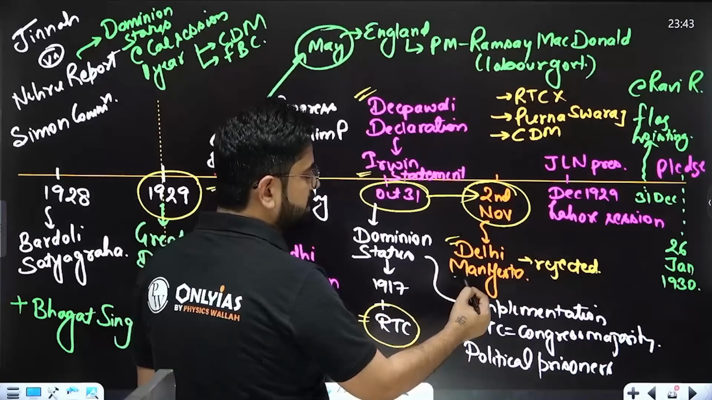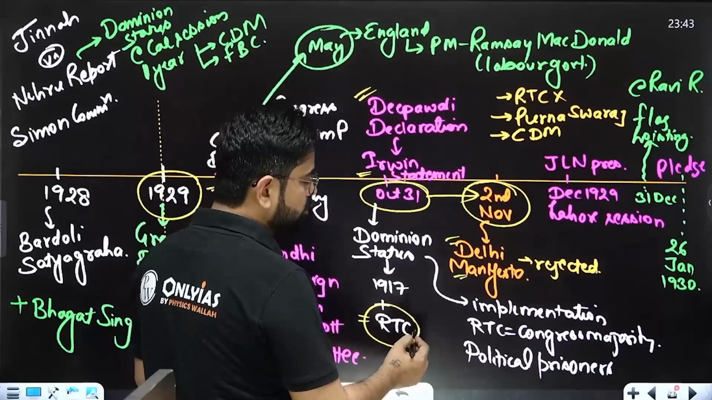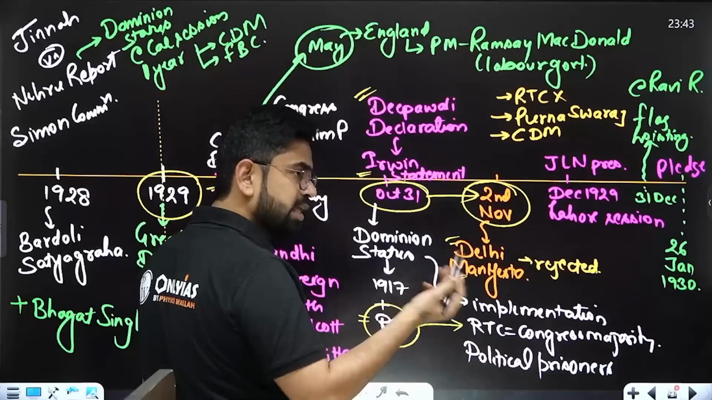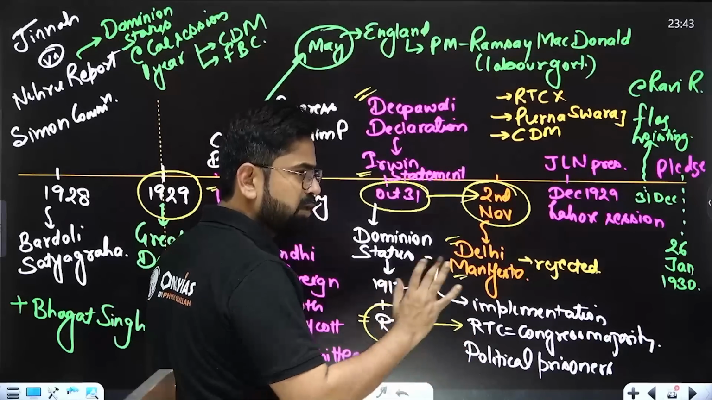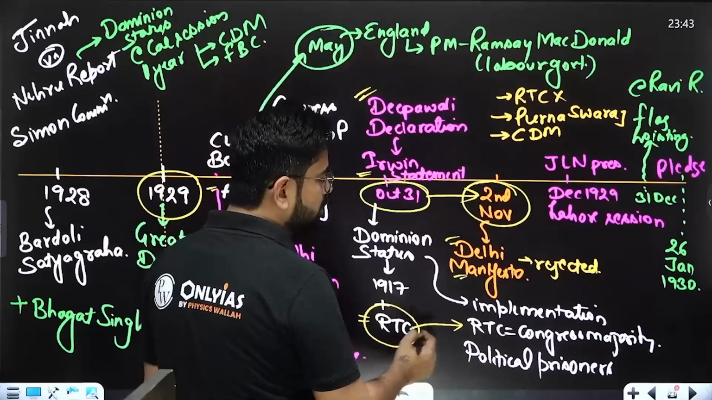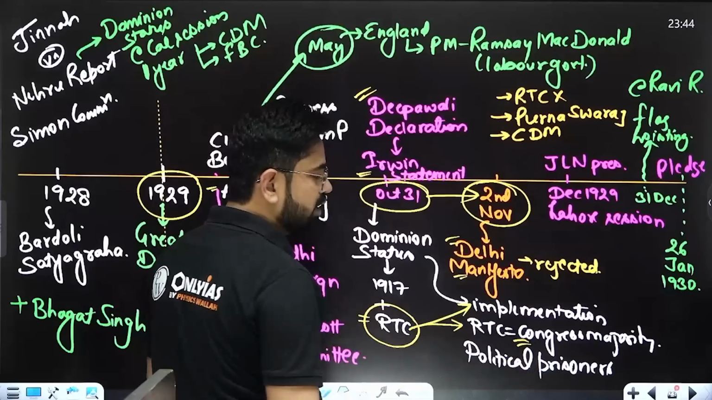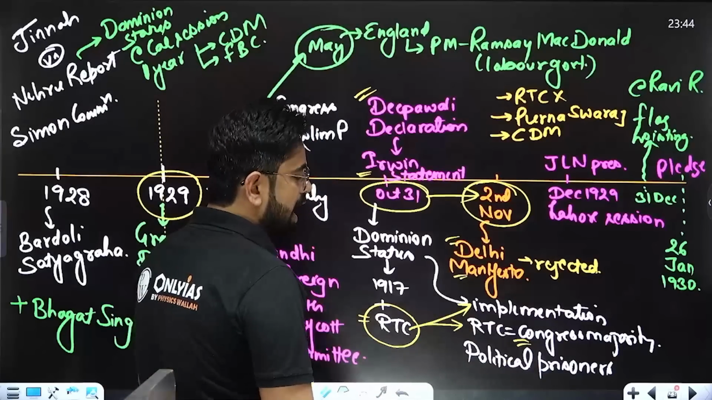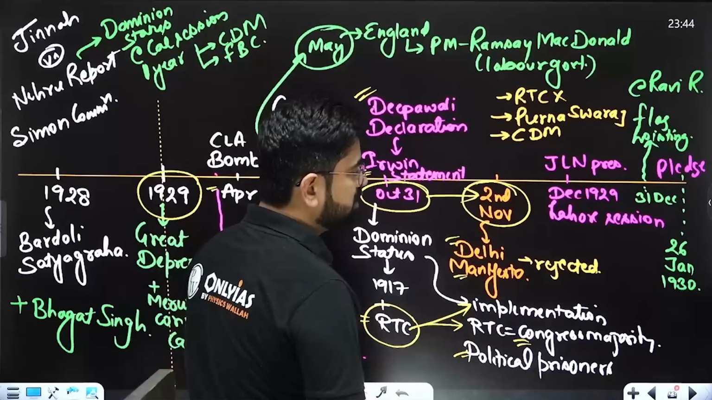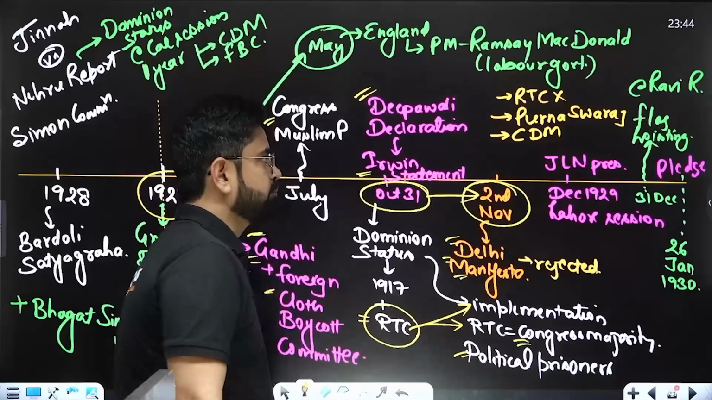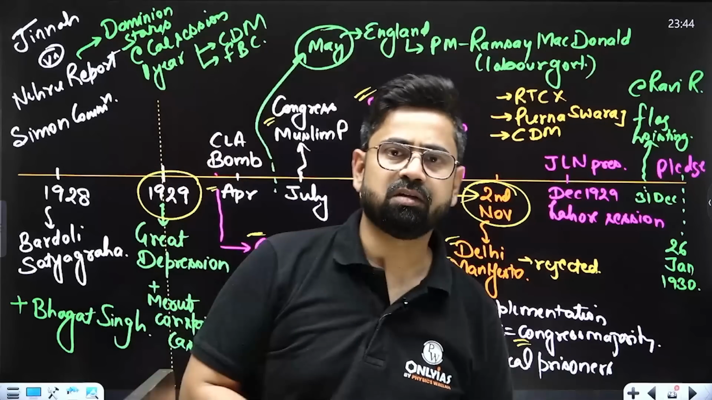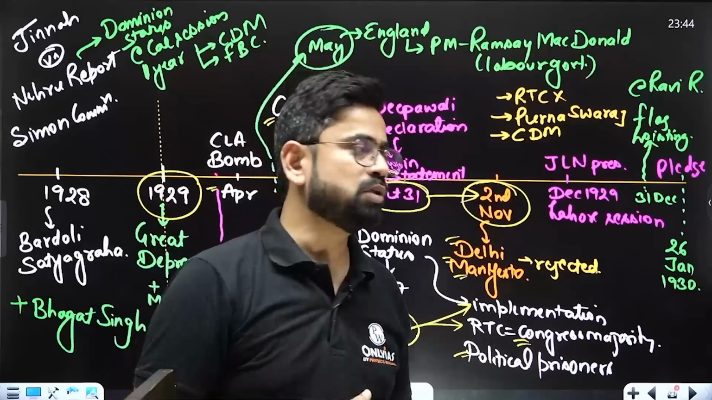So on 2nd November, just 3 days after this, the Delhi Manifesto was given. We said in the Delhi Manifesto that the roundtable conference should not decide whether there is going to be dominion status or not, because that is going to happen. It should only talk about implementation. Congress should be in the majority at the roundtable conference, and all political prisoners should be released. That was the demand on 2nd November. Of course, Irwin said, okay, I can't do this.